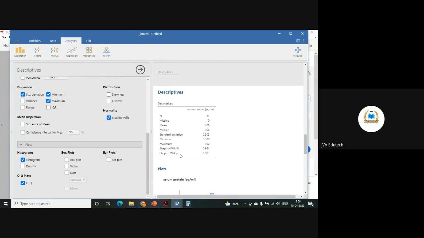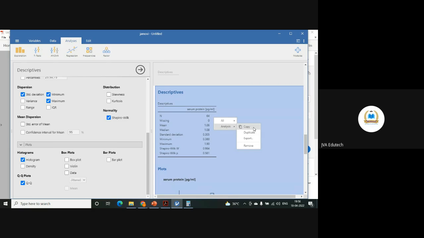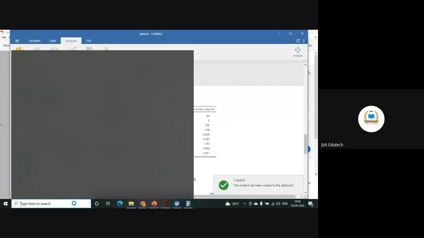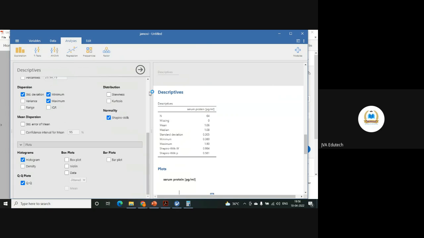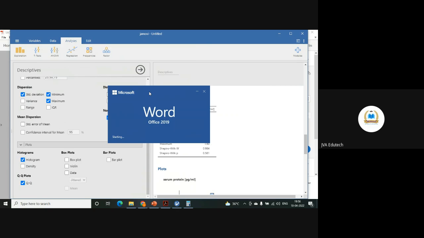So let's see here when we have taken Shapiro. That's the beauty of this software, that the moment you select an option, you need not run and wait for the output. Output will be generated. And you can simply copy this and paste it in MS Word. All the outputs you can paste directly in MS Word, like you do in SPSS. But it gives you many options side by side to compute.